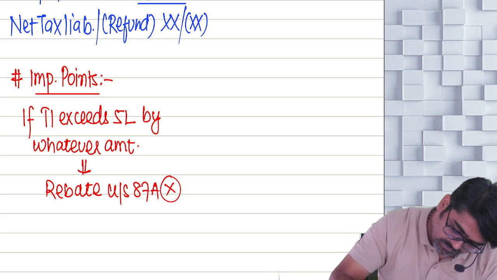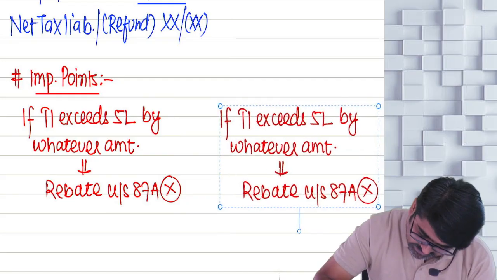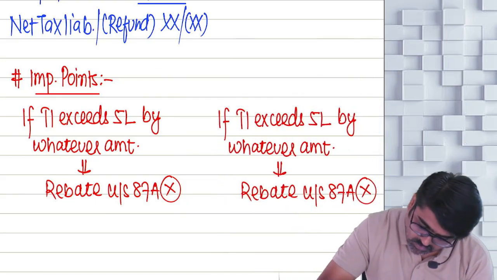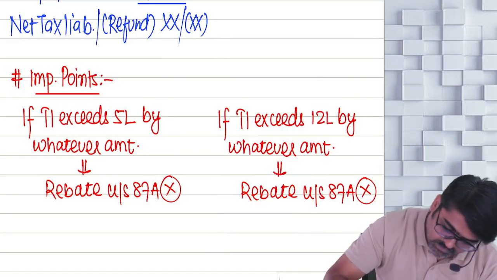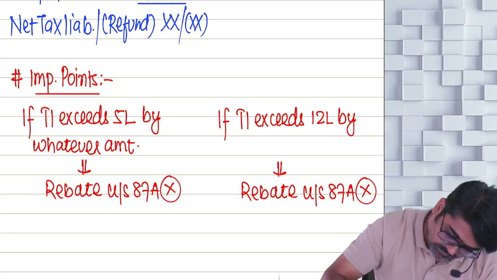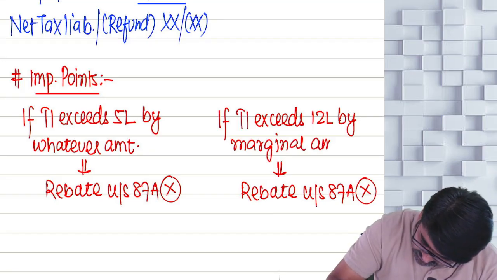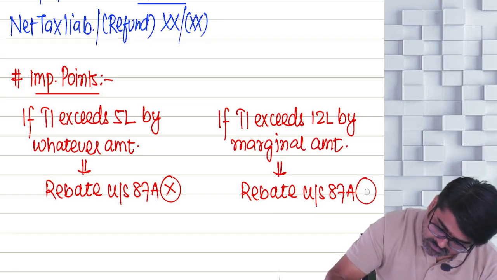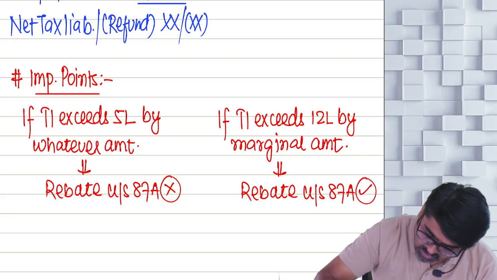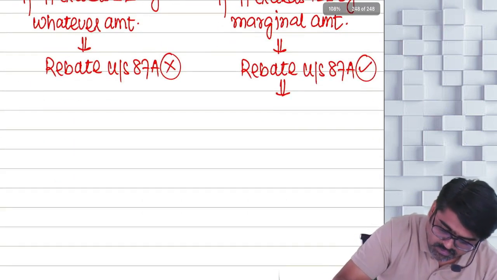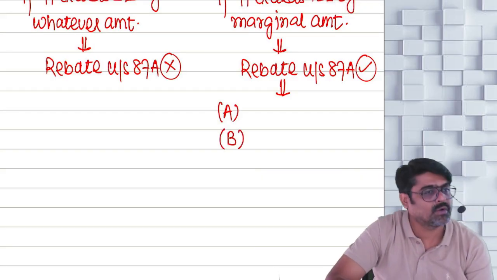But here, I will write down the same thing. If the total income exceeds 12 lakhs by a marginal amount, not too much, but a marginal amount, still the rebate will be available. Now how to calculate this rebate? You are going to do A, then you are going to do B, and then you are going to compare A and B.